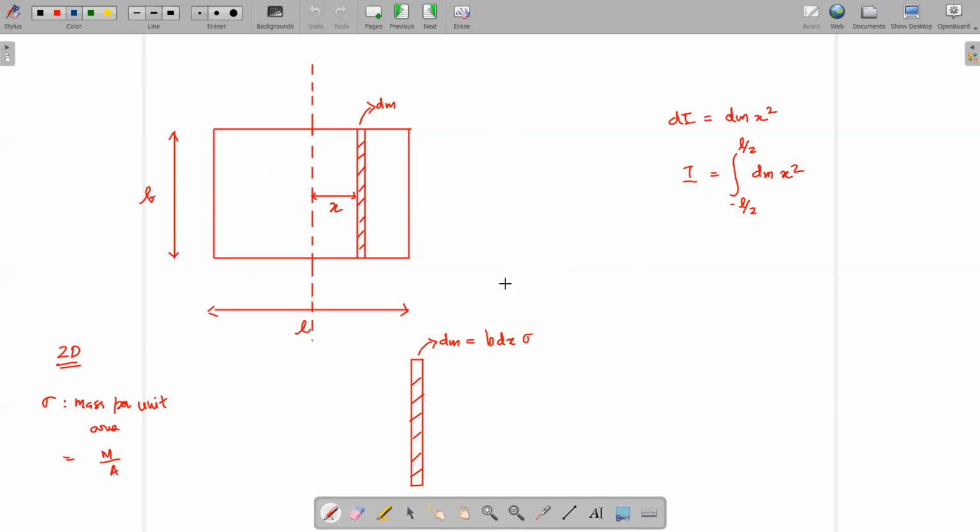Next, let's see an example for a two-dimensional case. We are considering a rectangular sheet which has a length L and width B. So its moment of inertia about the axis.